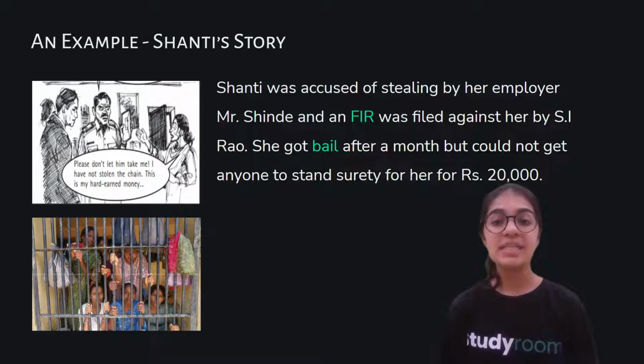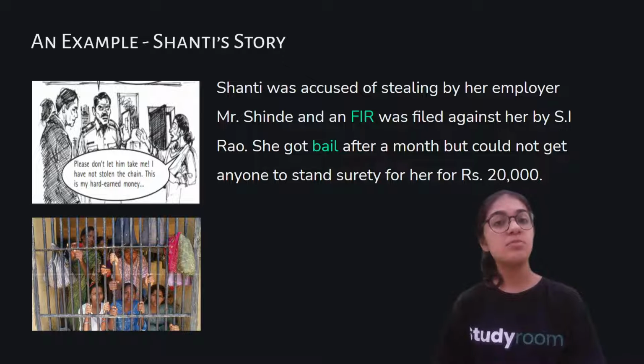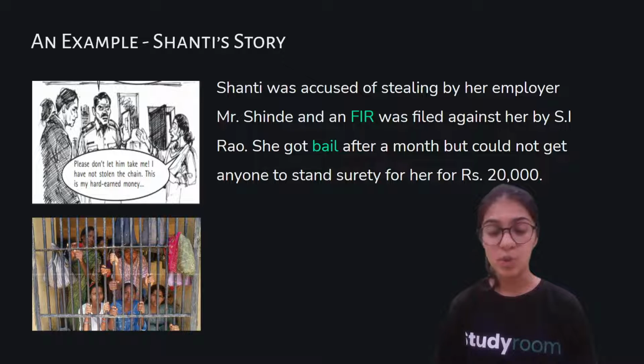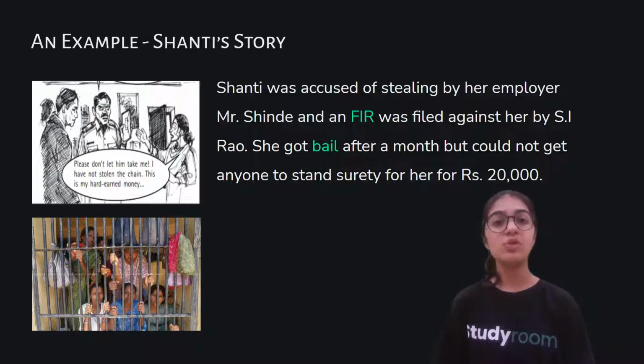Now what happened next? He again asked Shanti continuously whether she has stolen the gold chain or not. She continuously did not accept it. She denied that she had stolen the gold chain, and the next thing that Mr. and Mrs. Shinde did was that they went to the police station and filed an FIR against Shanti, saying that Shanti has stolen the gold chain.